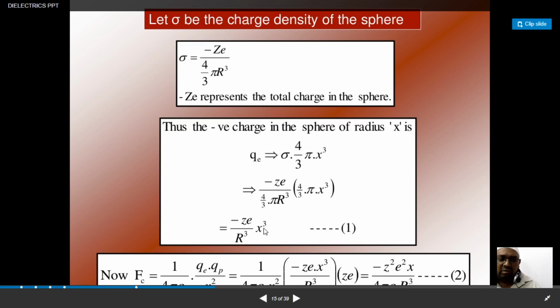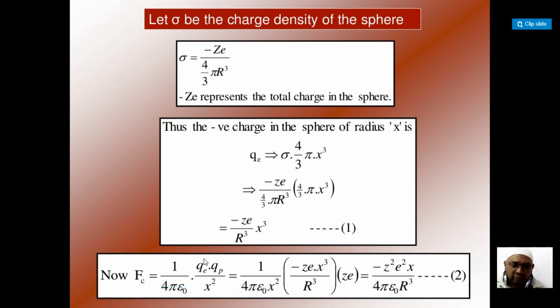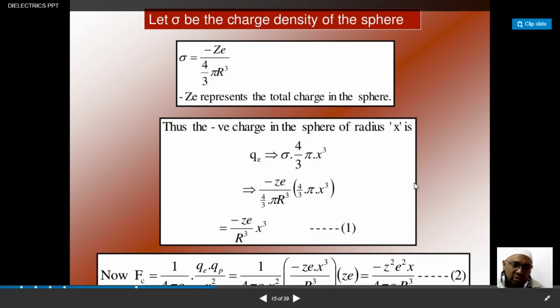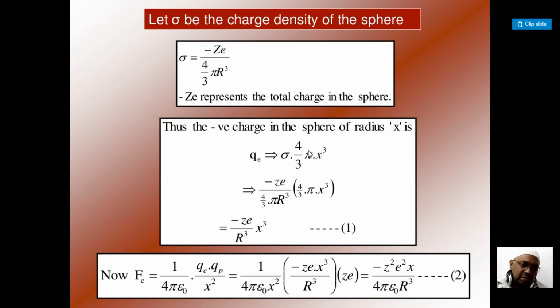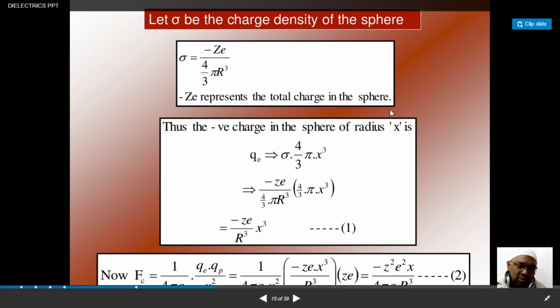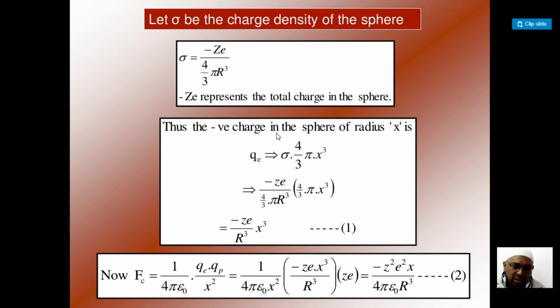Now here we are talking about the Coulombic force. So Fc will be equal to, what is Coulombic force? We have already studied the Coulombic attractive force, the inverse square law, q1 q2 by r². So 1 by 4π epsilon naught q1 q2 by r². In this particular phenomenon, we say it is 1 by 4π epsilon naught Qe into Qp.